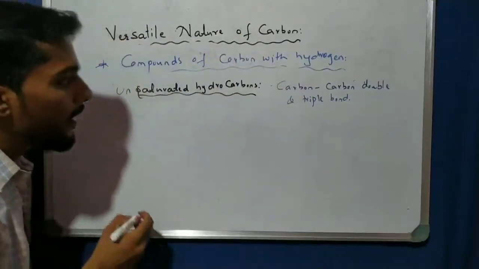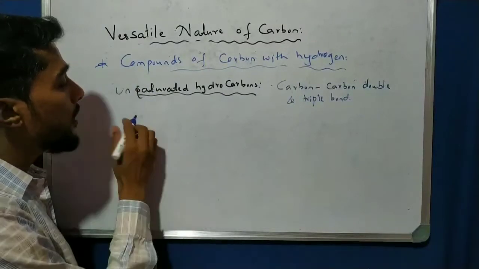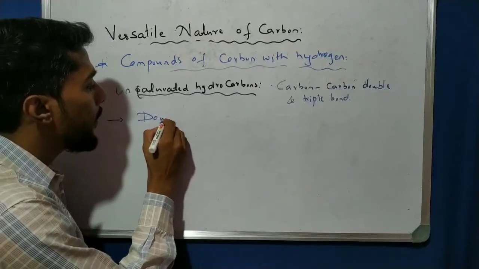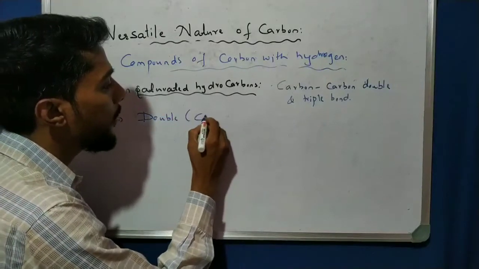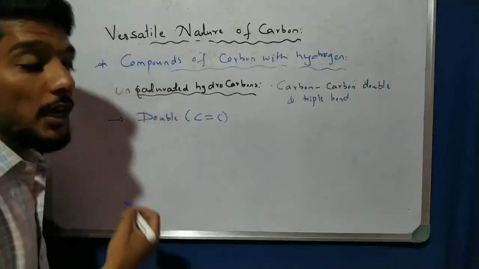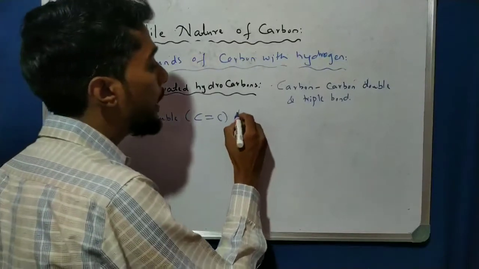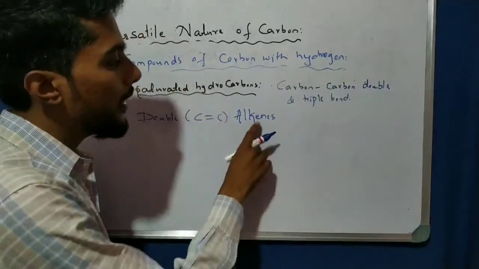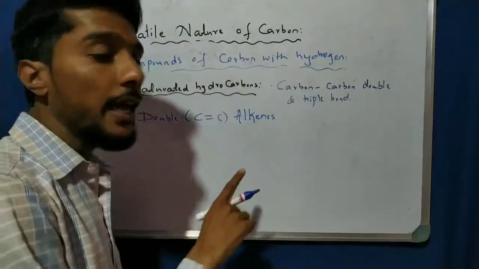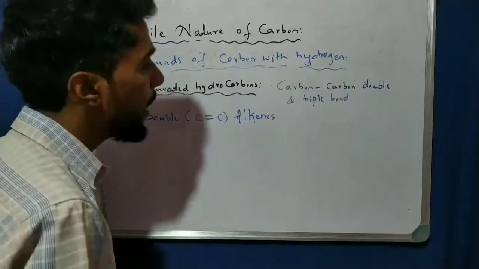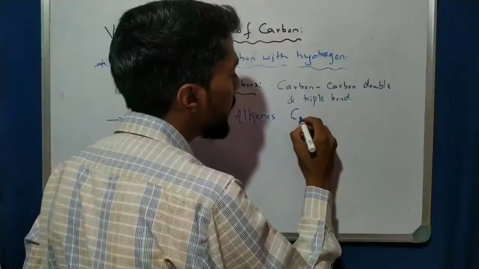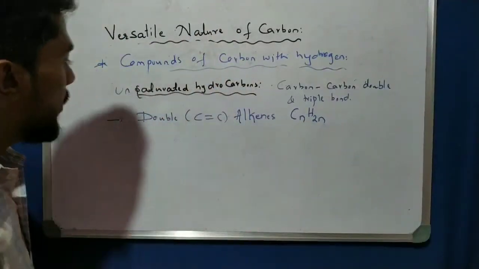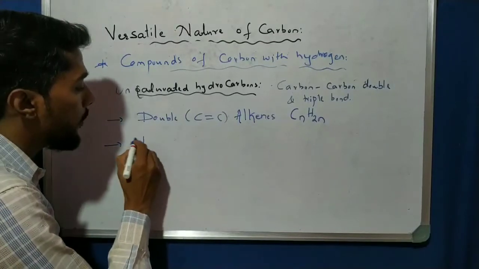For example, I can write here. If the carbon has a double bond, like that, such unsaturated hydrocarbons are called alkenes. They are called alkenes. ENE, that is ANE. Alkane is ANE, alkenes is ENE. And the general formula is CnH2n. Same, n is the number of carbons. Right? Now let us take the one having a triple bond.